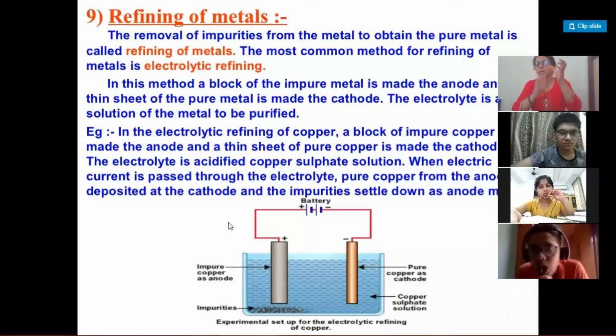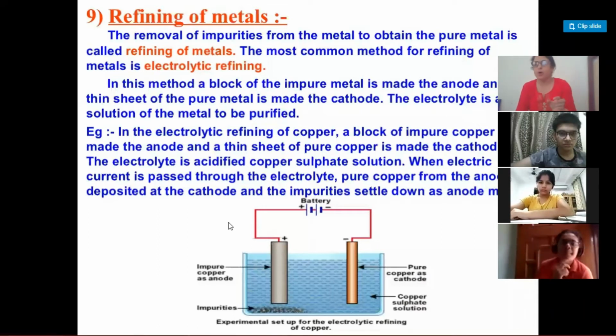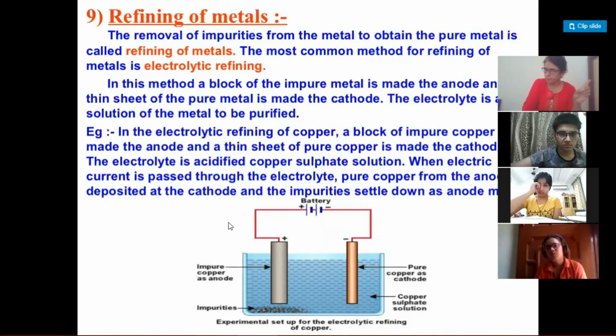If there is crude metal of any metal, it can be any metal, that crude block has to be connected to the positive terminal, and the pure strip of the same metal of which we are doing the refining has to be connected to the negative terminal of the battery. Right?